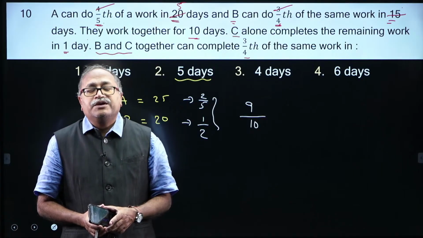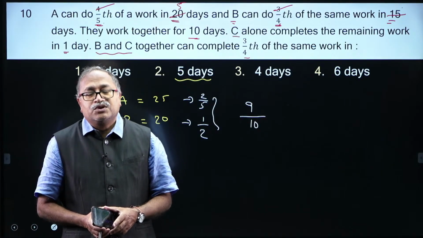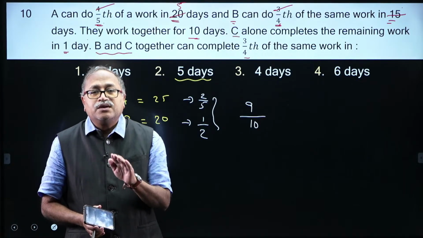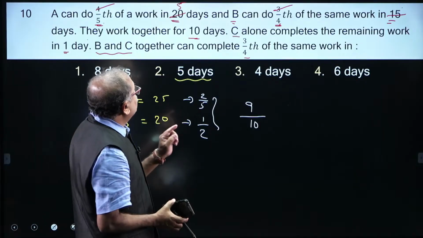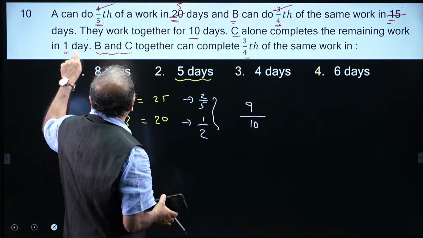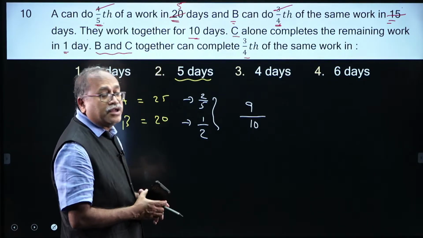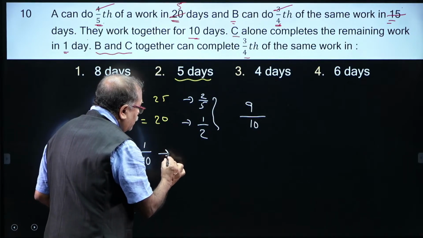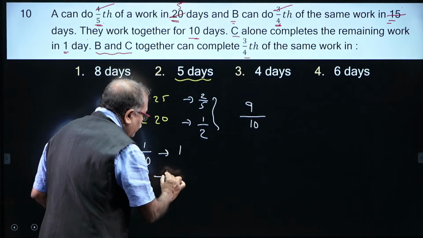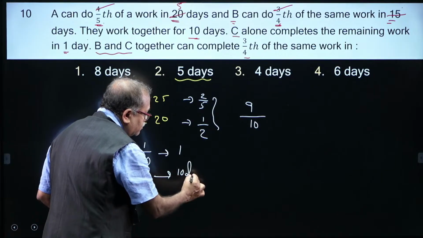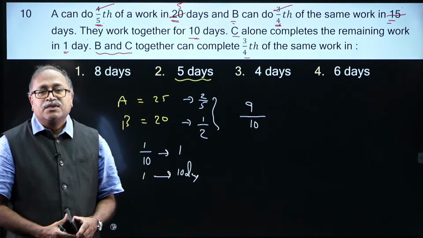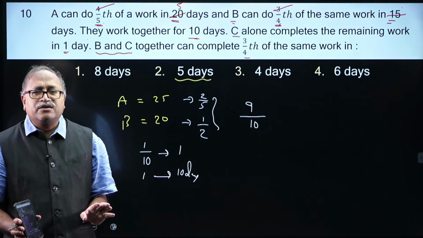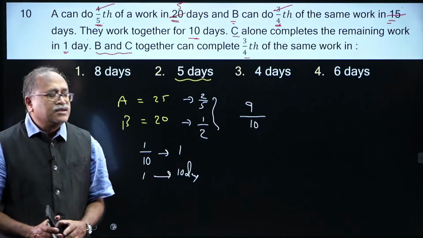They already completed 9/10 of the work. So the remaining work is 1/10 of the work, and 1/10 of the work is completed by C alone in one day. So if 1/10 of the work is done by C alone in one day, then one work in 10 days. Hope this method is also convenient, with less writing.